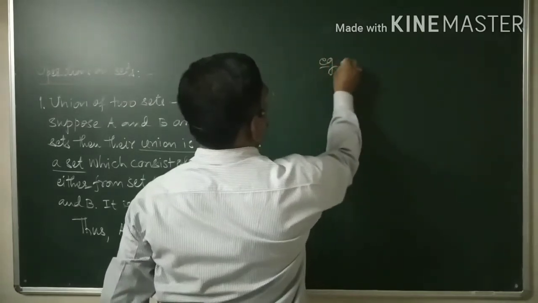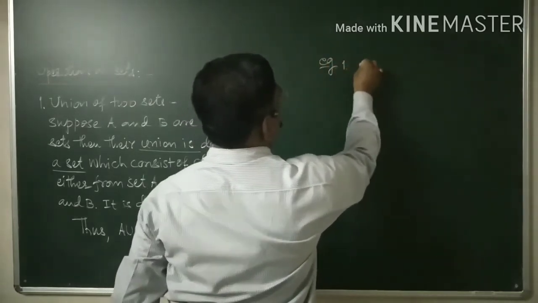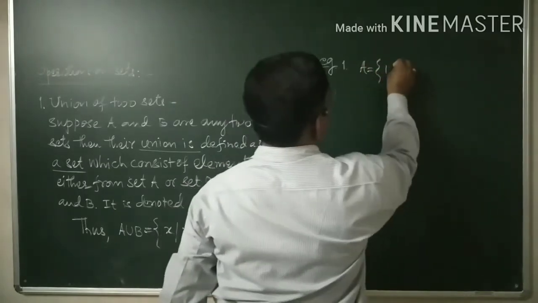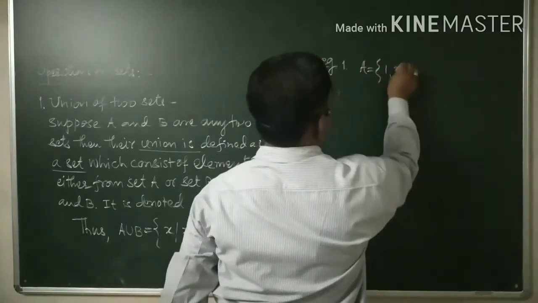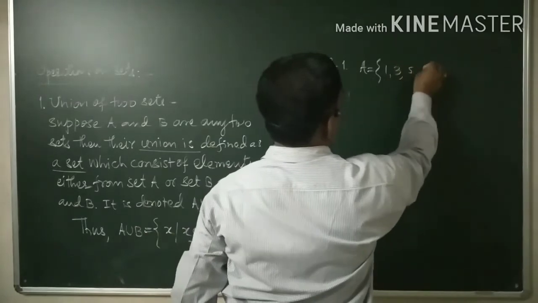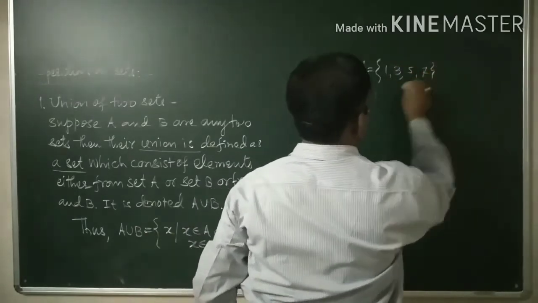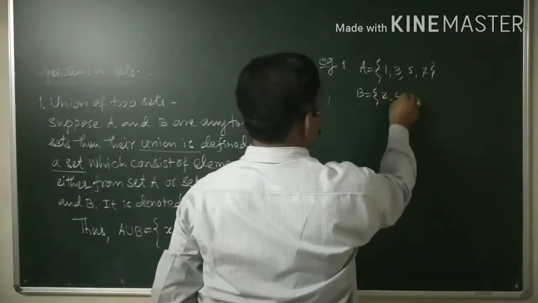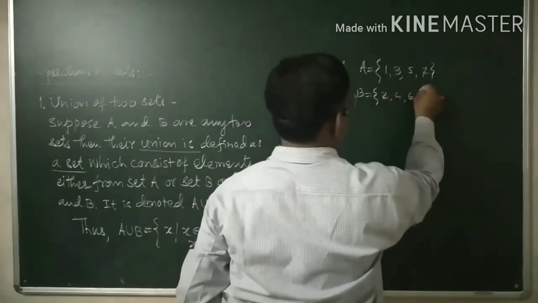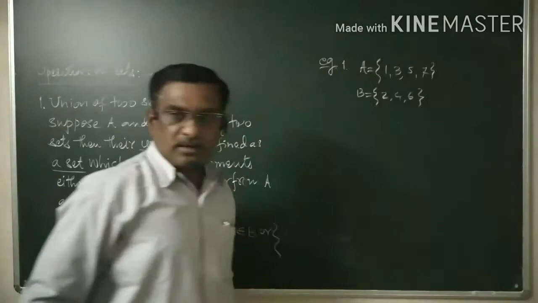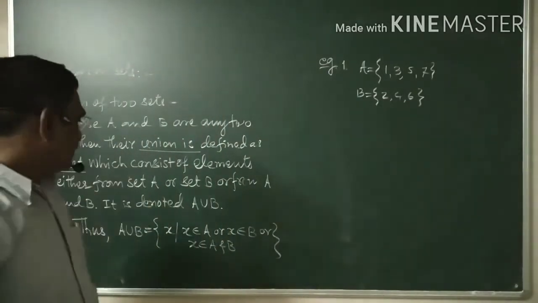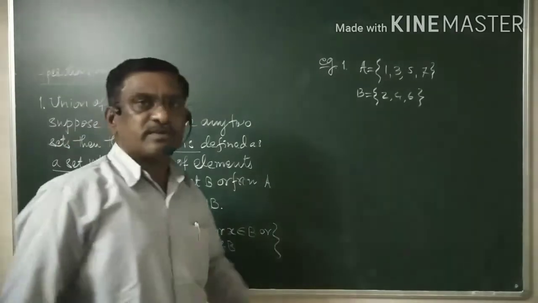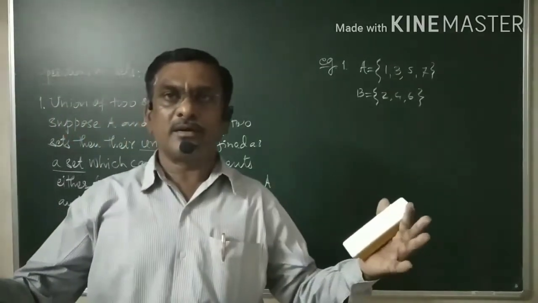example here. Suppose A is, say, {1, 3, 5, 7}, and then B is equal to {2, 4, 6}. Then the question is how to define union or how to find out union. In other words, union is nothing but a collection.